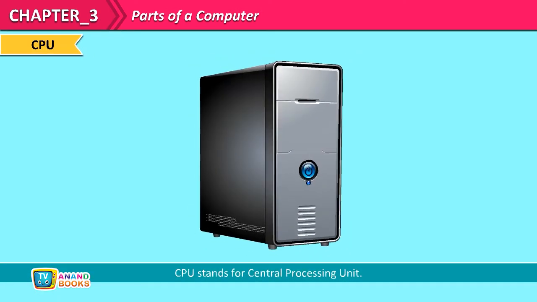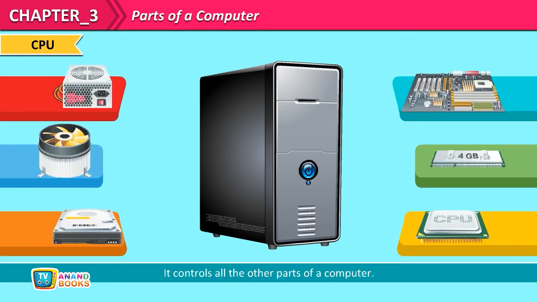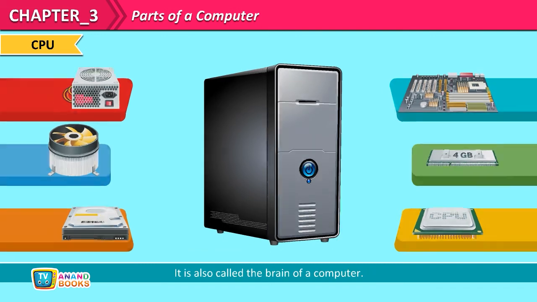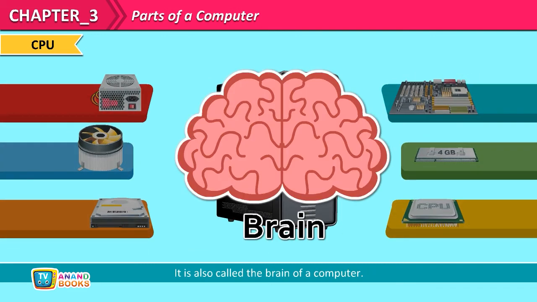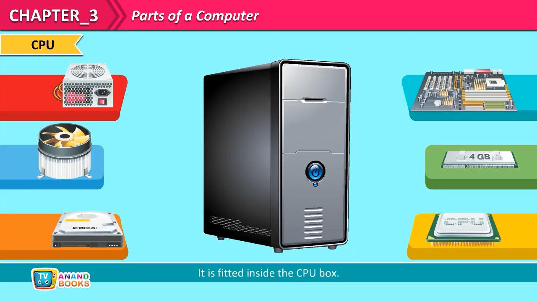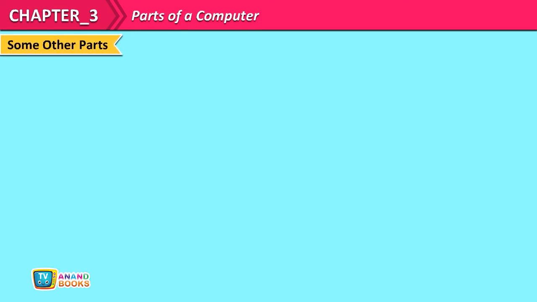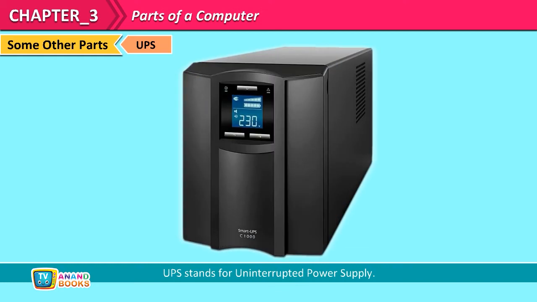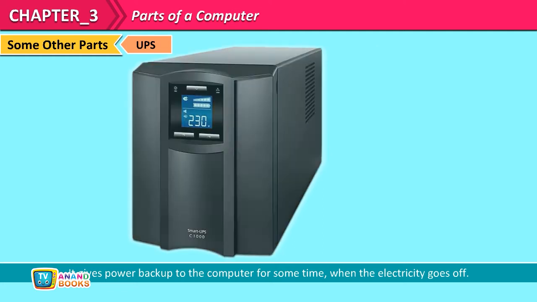CPU. CPU stands for Central Processing Unit. It controls all the other parts of a computer. It is also called the brain of a computer. It is fitted inside the CPU box. The CPU box is also known as the cabinet. Some other parts. UPS. UPS stands for Uninterrupted Power Supply. It gives power backup to the computer for some time when the electricity goes off.